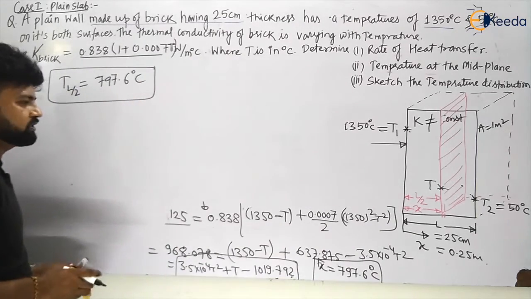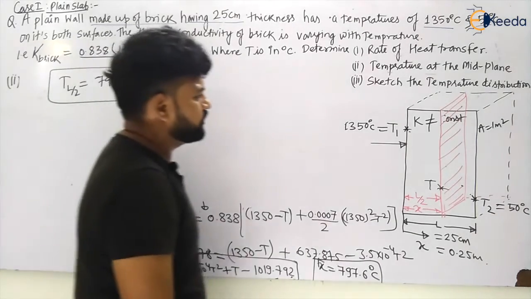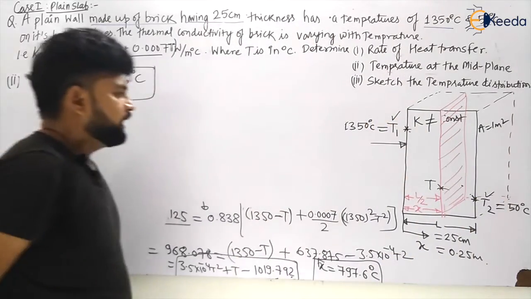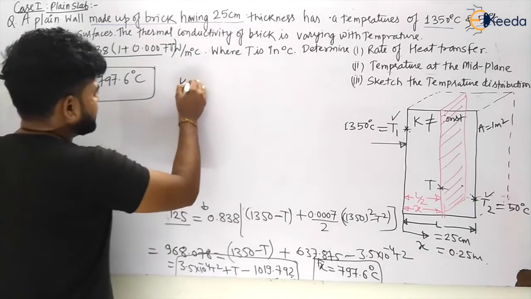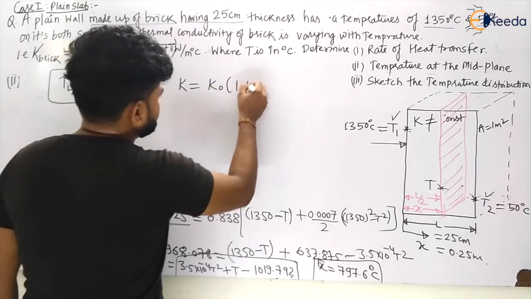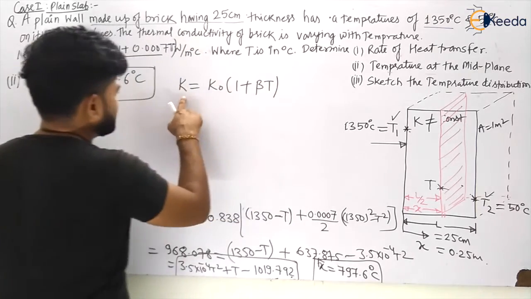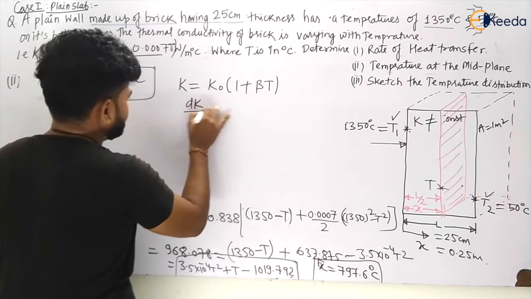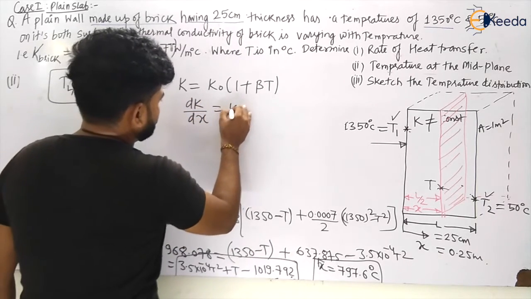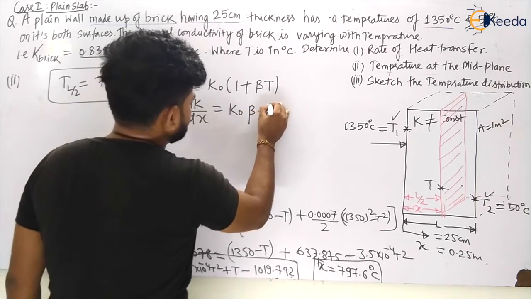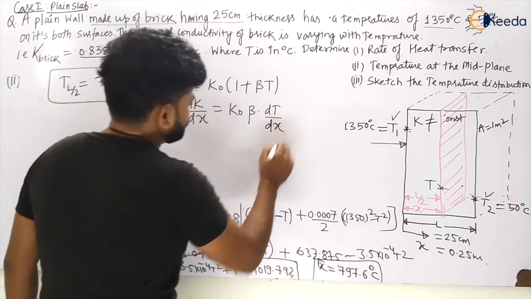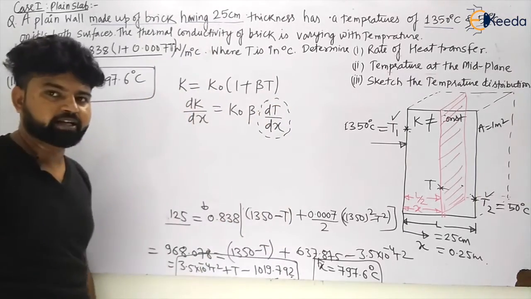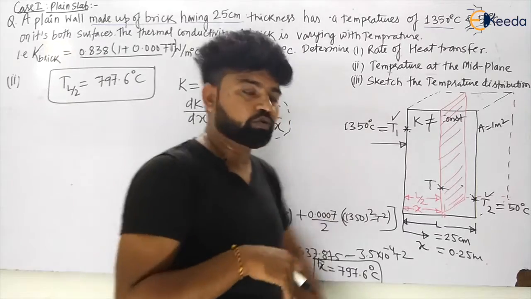Let us see how the temperature distribution will be. At the mid-plane we know the temperature now. We know at T1, we know at T2. As you know the conductivity, what he has given, that K is varying with temperature, 1 plus beta T. If I differentiate with respect to x, this will become dk by dx is equal to k naught, which is constant, and beta again is constant, into dt by dx. So we have to calculate dt by dx, my dear students. Then only we can assume the temperature profile. Yes or no?